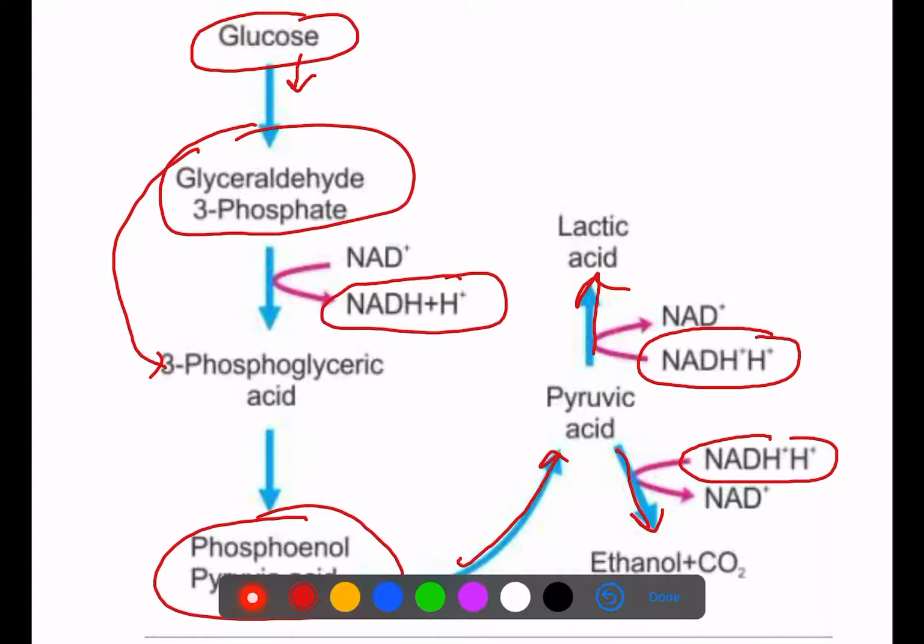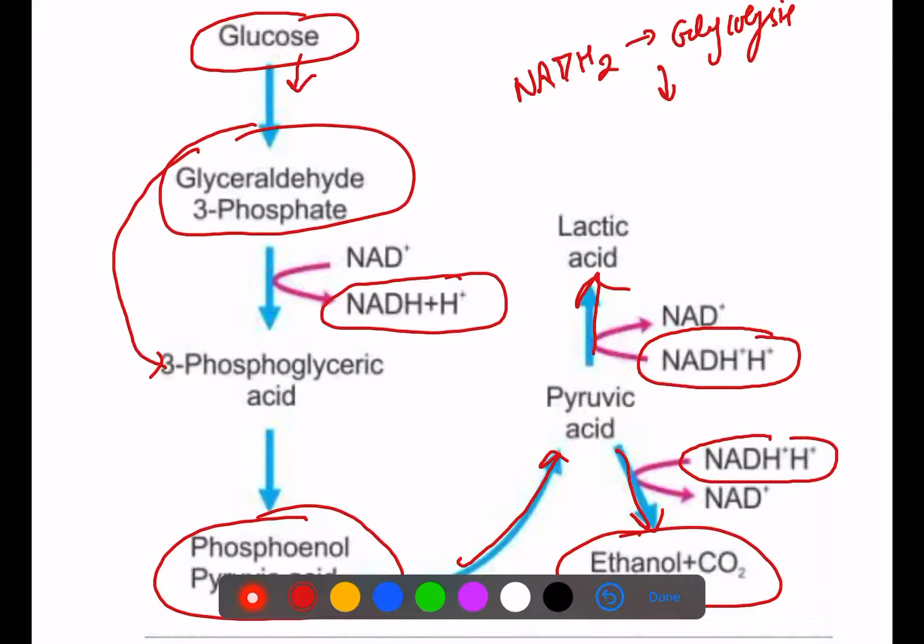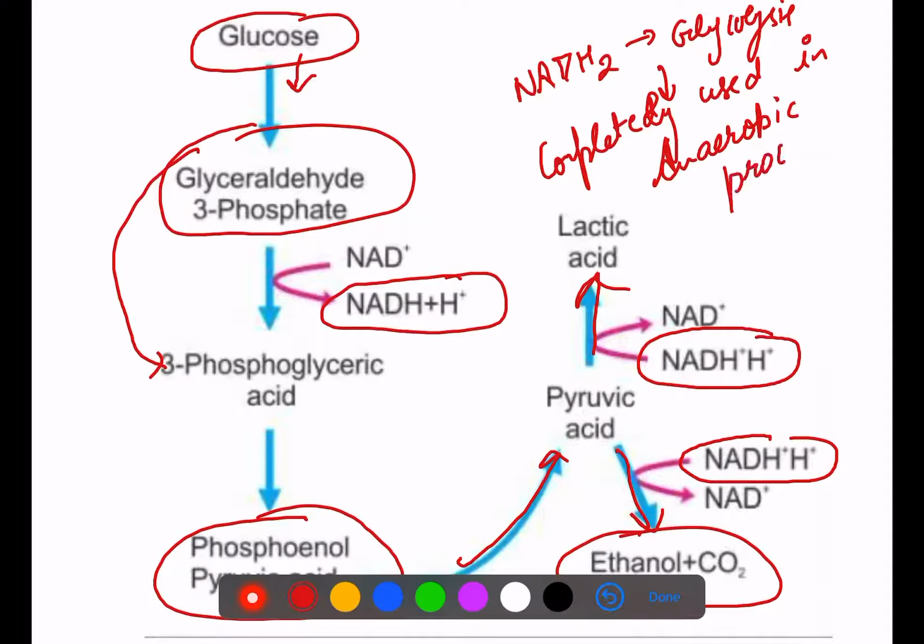This NADH2 is again used during the fermentation process. The NADH2 which was formed in glycolysis was completely used in the anaerobic process. It means in the anaerobic process we don't have any NADH2 now.